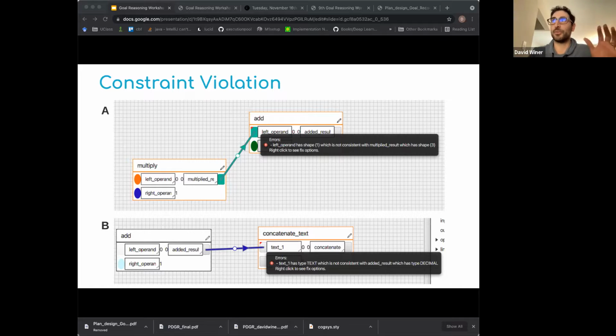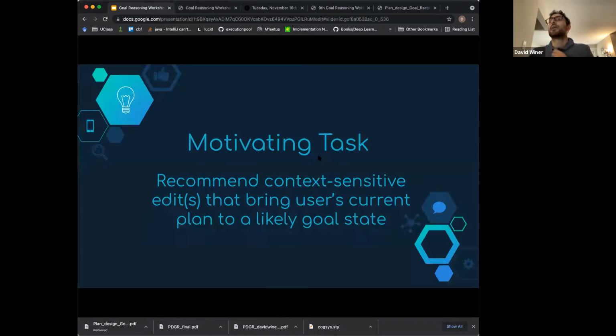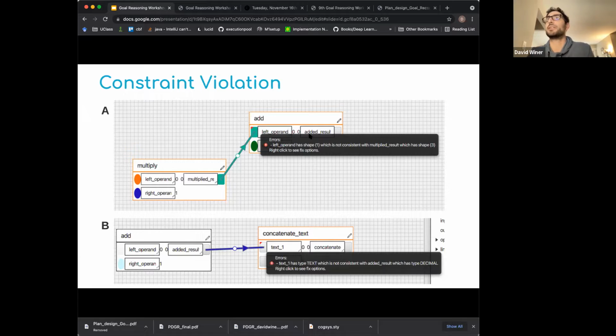With Cerbric, if the user tries to supply data from one operation to the next, but the constraints are violated, then the user sees this error and the consuming operation doesn't execute. If I were to right click on this error here, then it would give me some suggestions about how to fix this error.